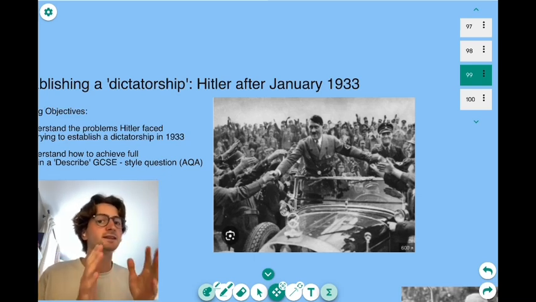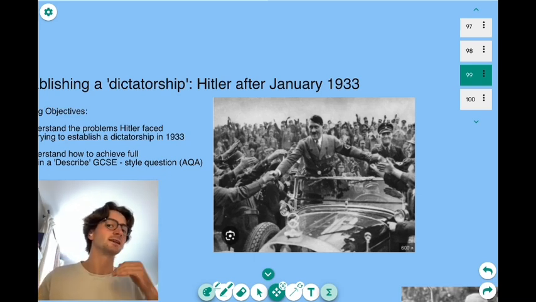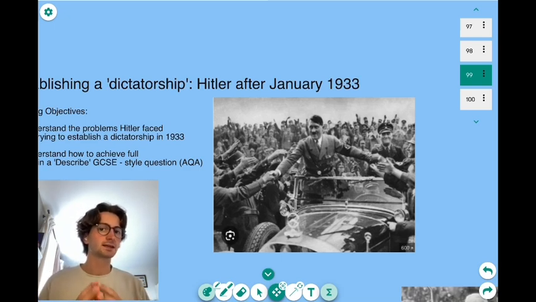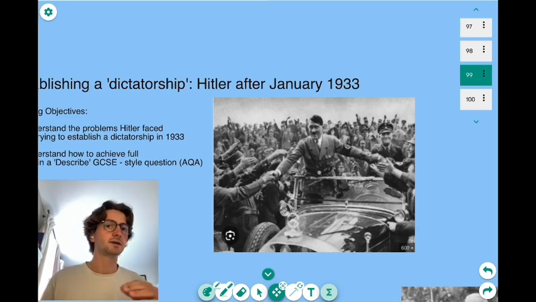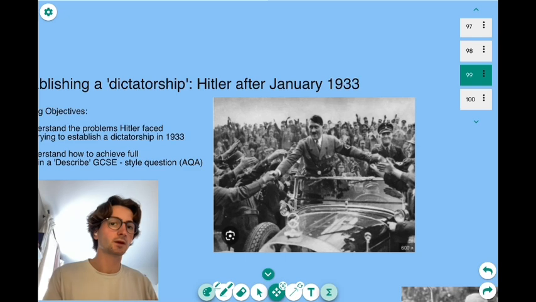This photo is 1934. Okay, so this is a year after 1933. In 1934, Hitler has taken power, complete power. He is a dictator, okay? And that means there's no one challenging him, okay? He has complete control of the government, of the army, and of all of the state institutions of Germany, okay?